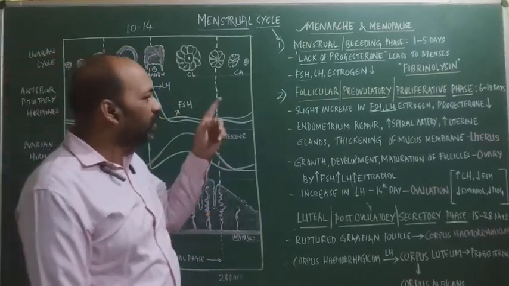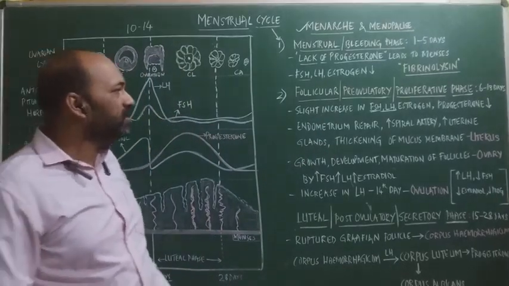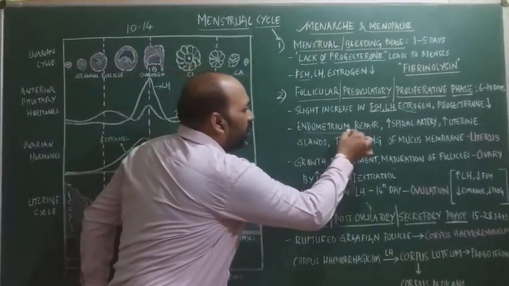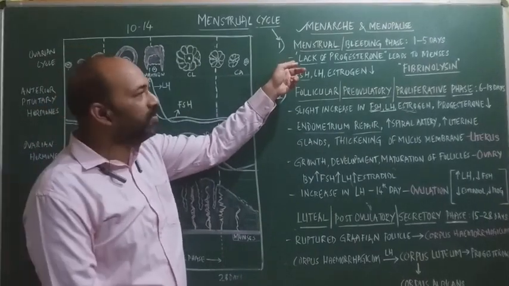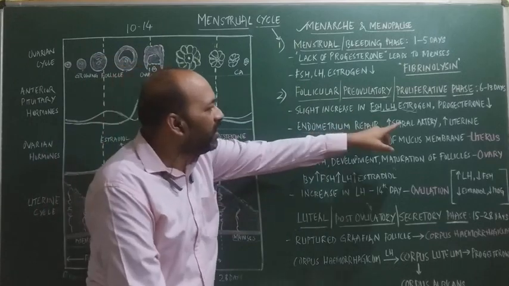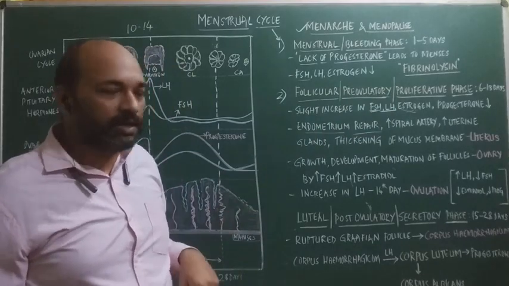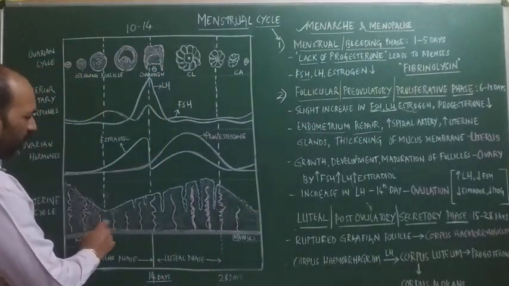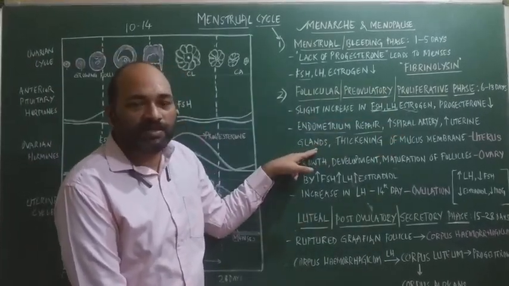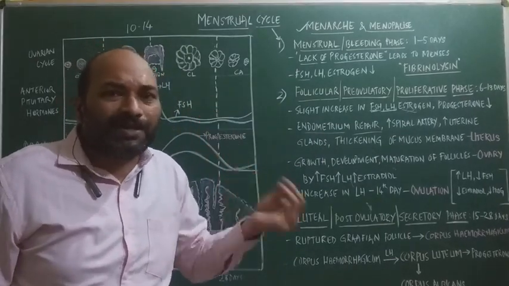Okay. Next, what happens in the uterus? In the uterus also changes are seen, under the influence of estradiol or estrogen. The endometrium which has been ruptured in the menstrual phase starts getting repaired or regrowing. Thereafter the arteries start coiling and forming spiral arteries. You can see in the diagram here, they start coiling and becoming spiral arteries. An increase in the uterine glands takes place. Uterine glands are meant for nourishment of the implanted blastocyst.